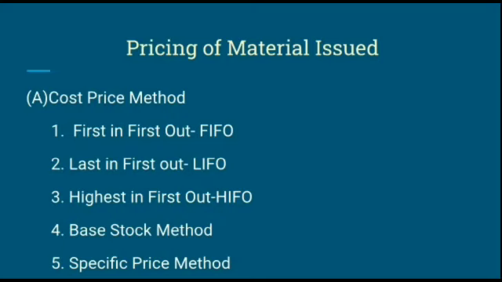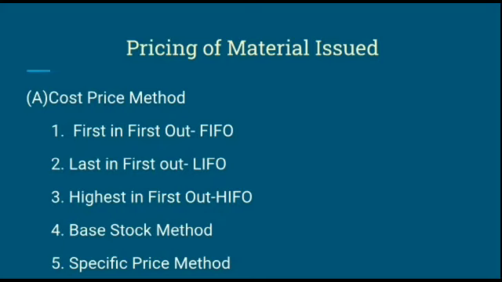The third one is highest in first out. It is very easy to understand the meaning of the highest in first out method. This method is completely based on the principle that highly priced material should be consumed at the earliest. It means, for example, the highest priced material should be consumed by the consumers and should be sold by the wholesaler, retailers and manufacturer.